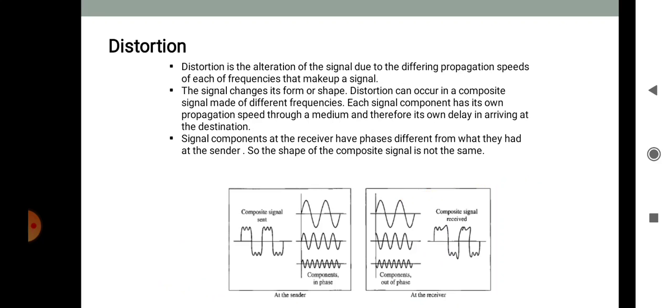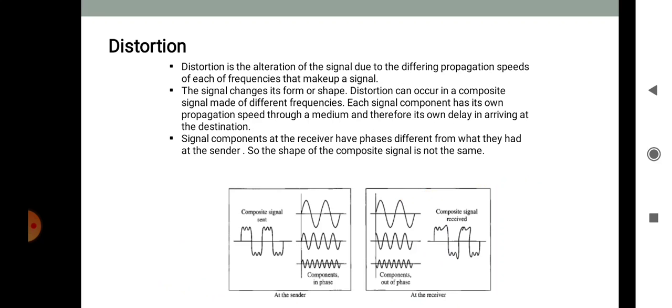Then the second one is distortion. Distortion is the alteration of a signal due to the differing propagation speed of each of the frequencies that make up the signal, so the signal changes its form or shape. Distortion can occur in a composite signal made of different frequencies.